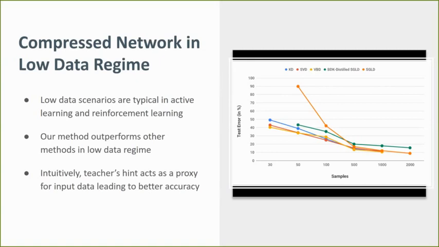The variational student framework could be deployed in such domains as it performs significantly better than state-of-the-art methods in low data scenarios, as seen in the figure. This behavior could be attributed to the hint from the teacher network, which acts as a proxy for input data, leading to better accuracy.